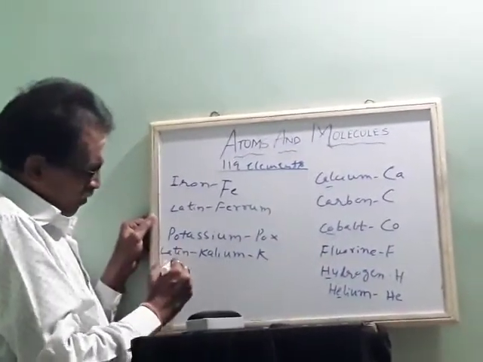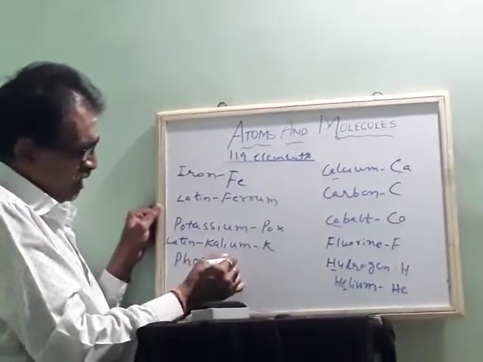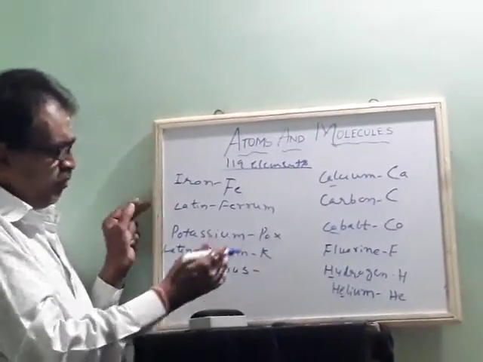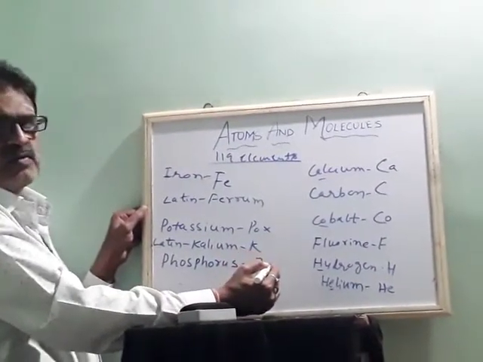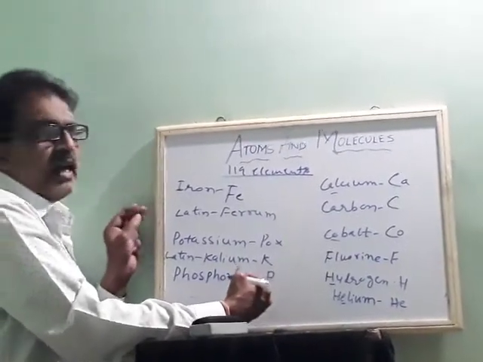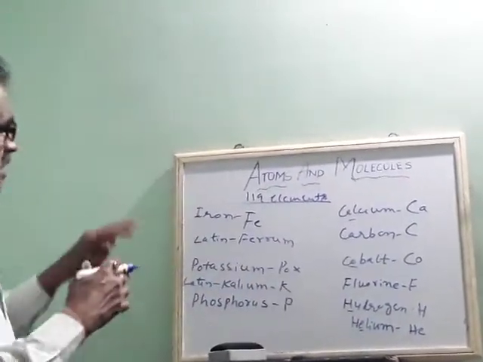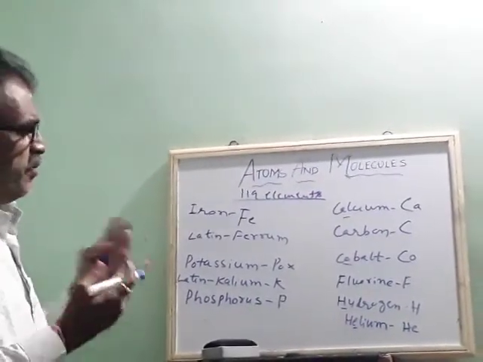Then again, phosphorus. It should be P only. They kept this as P only. Okay. In this way they went on giving the names and the symbols to all the elements. So these all you can practice at home.